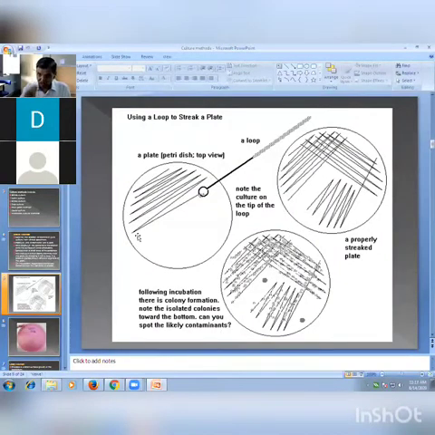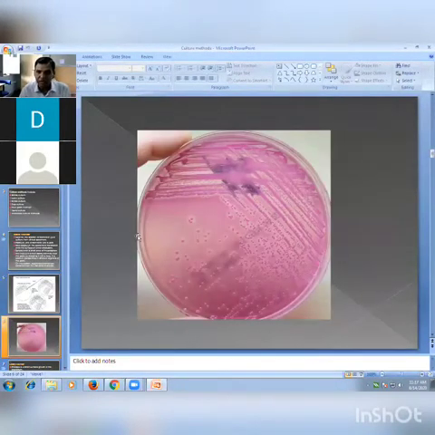So this one is one method. This one is also a streak method: first quarter, second, third, and fourth quarter. This one is the best example here. So here, this first one is the first circle, second, third, and finally fourth.